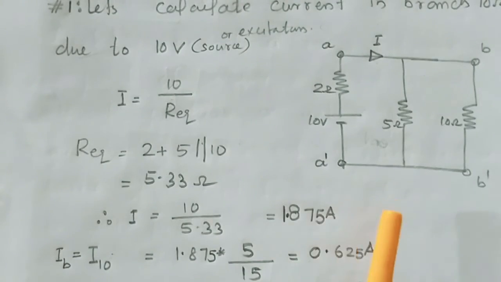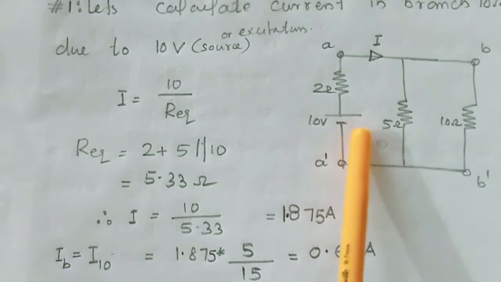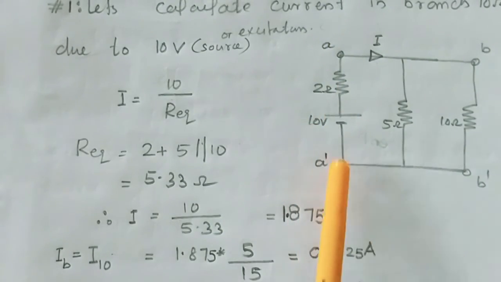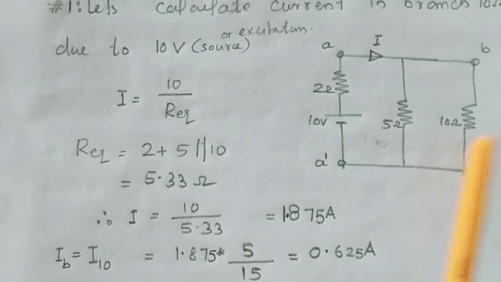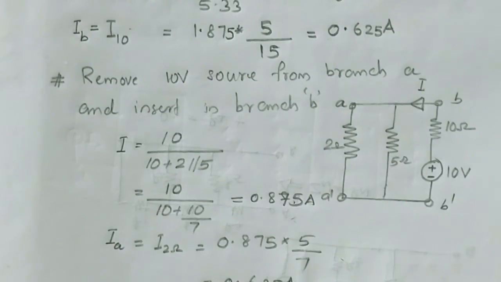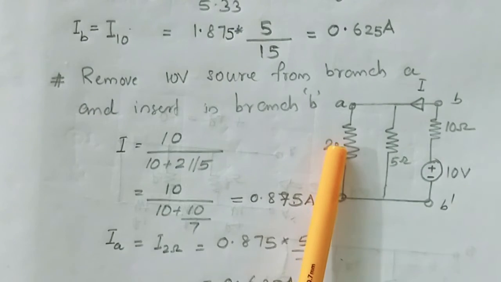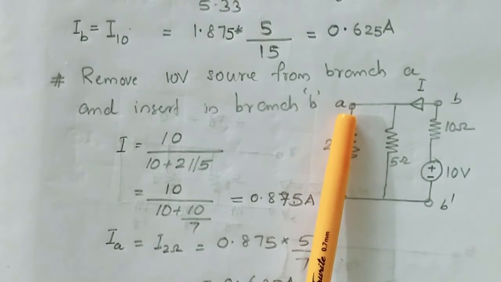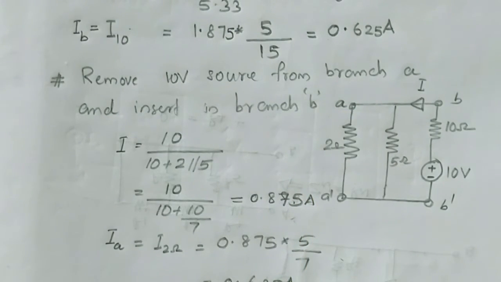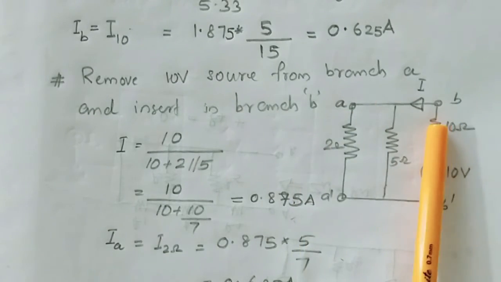Next step is we need to remove this 10 volt source from branch A and connect in branch B like this. In this case, we need to find out branch current IA. In order to find out branch current IA, again we need to find out R equivalent.